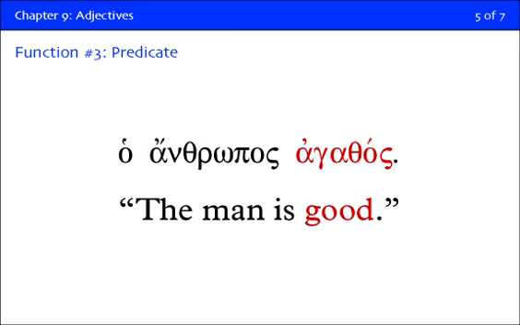The third function for the Greek adjective is the predicate function. In other words, if you were to see ha anthropos agathos, you'll find out in a second why, but you would translate that, the man is good. But because a predicate adjective is always asserting something about the subject, guess what case it always is? Nominative. What gender and number is a predicate adjective going to be? Whatever it stands for.